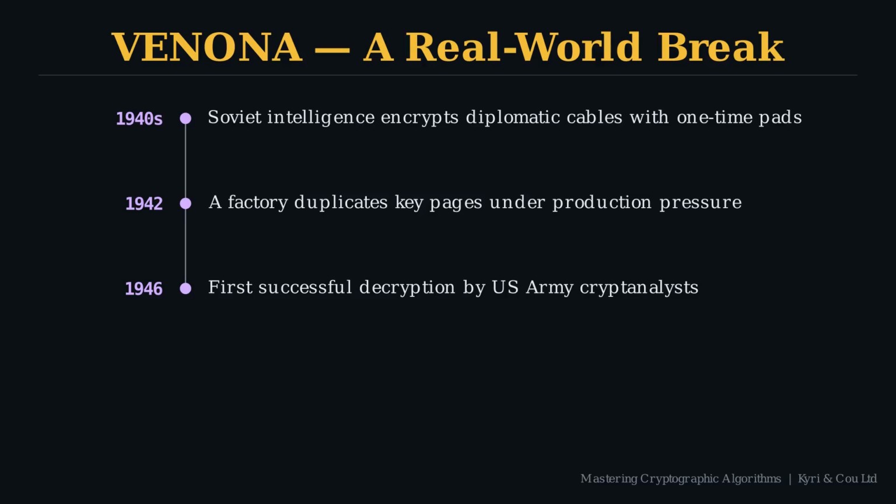Cryptanalysts at the US Army's Signal Security Agency started seeing patterns in Soviet traffic that shouldn't have been there, consistent with key reuse. They applied the two-time pad method: XOR pairs of ciphertext, drag cribs across the combined stream, look for real messages. The first successful decryption came in 1946. The project ran quietly under the codename VENONA for nearly 4 decades. Over 3,000 intercepted cables were eventually processed and partially or fully decrypted.